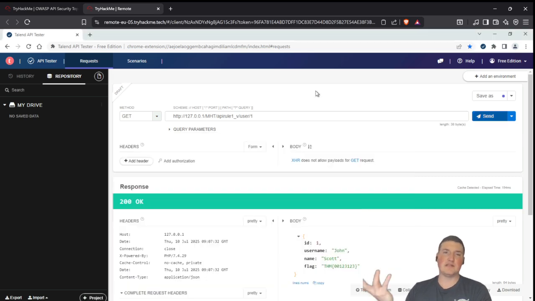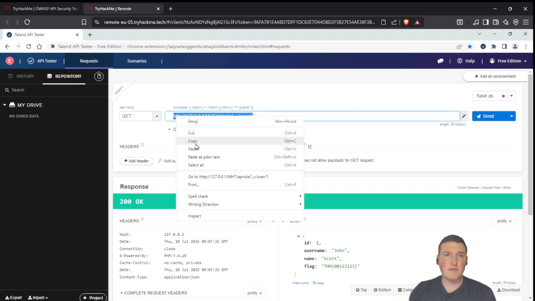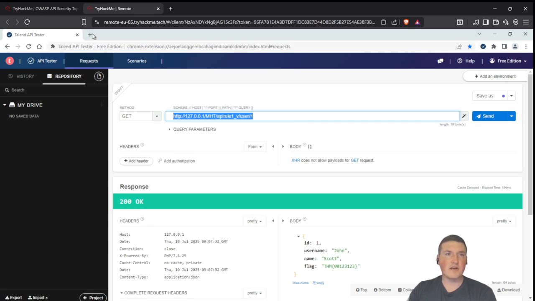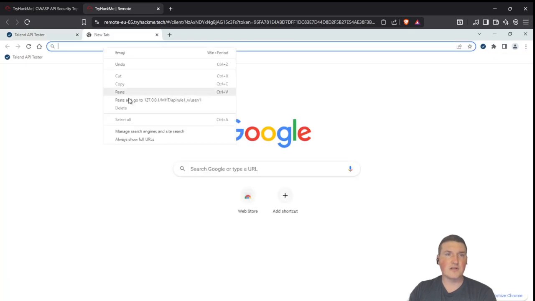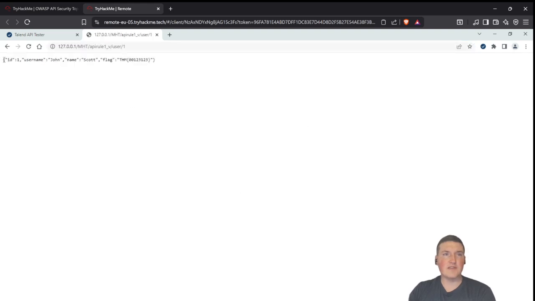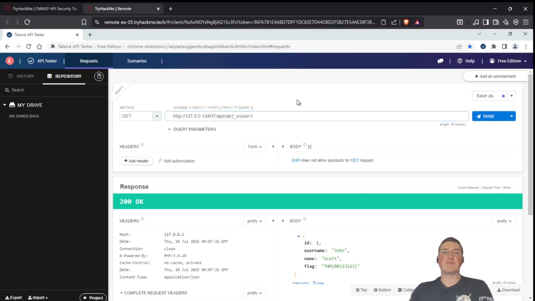That's all an API is. I'm hitting that actual thing. You can see I can do it a different way for anyone that's confused by APIs. I can go in here and paste it, and I get the result. All an API is, is something sitting there that when you hit the endpoint with a request, it presents that information to you, right? Depending on whatever it's set up to do.